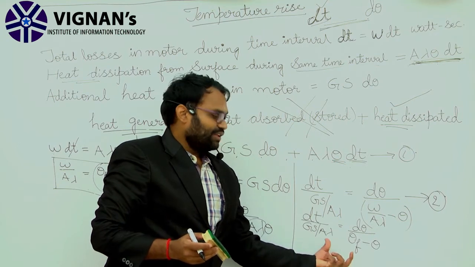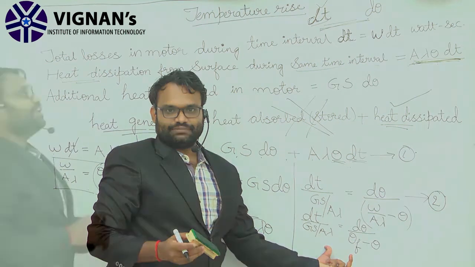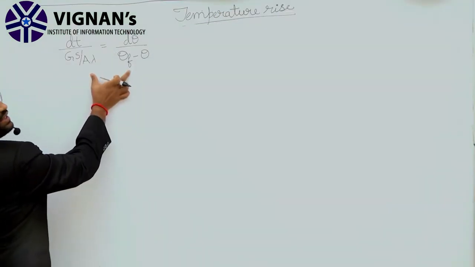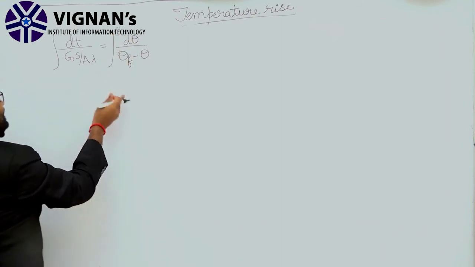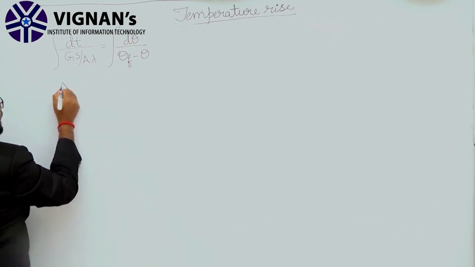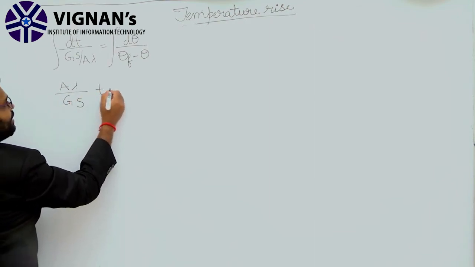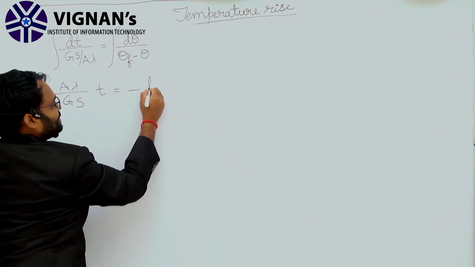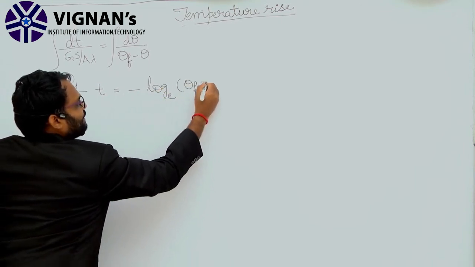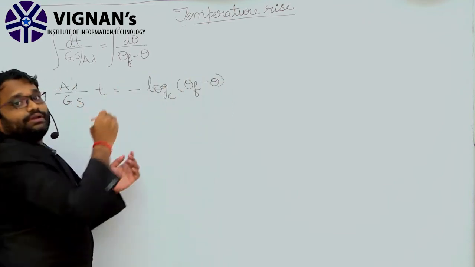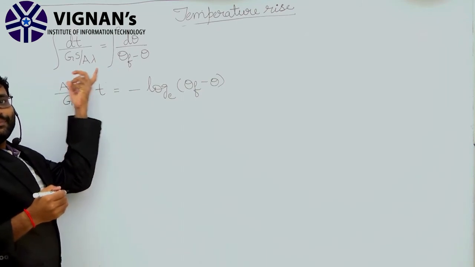If you further simplify this expression, now we will integrate both the left hand side and the right hand side.